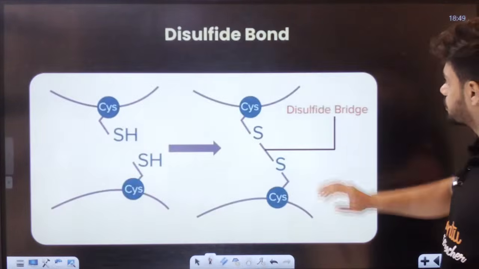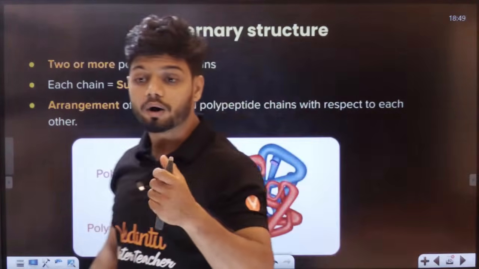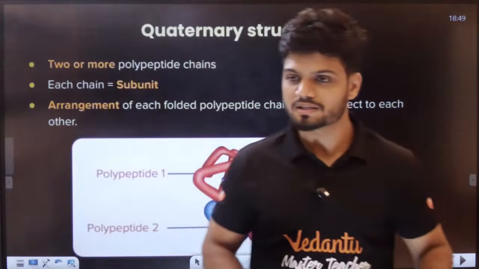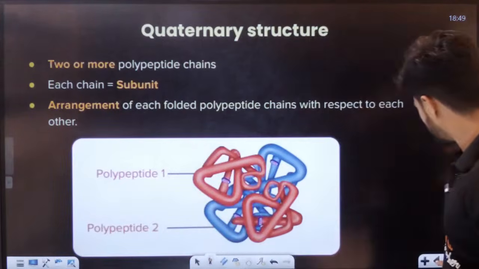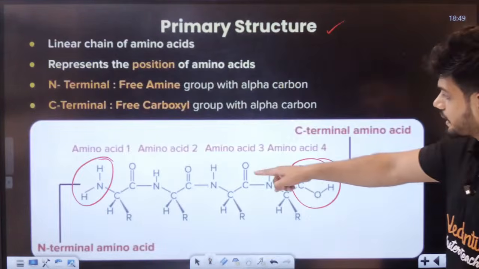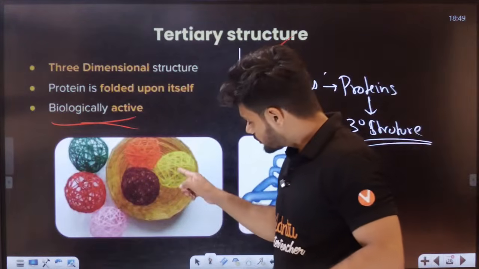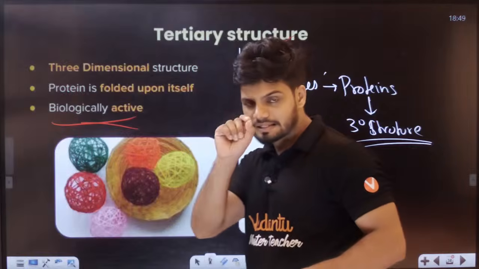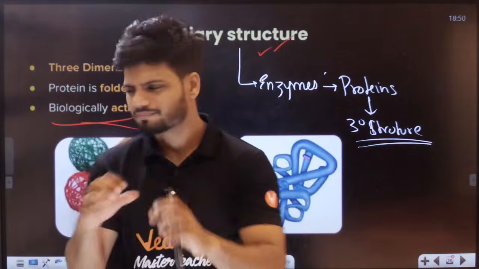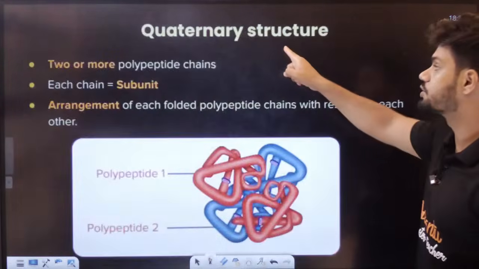Now, last you have the disulfide bond. The last is called quaternary, students. The primary is a thread-like structure, a linear molecule. Try to imagine this individual thread as a linear molecule. We take multiple linear ones and join them together, and that becomes tertiary. Okay. Now here is the quaternary structure, students.